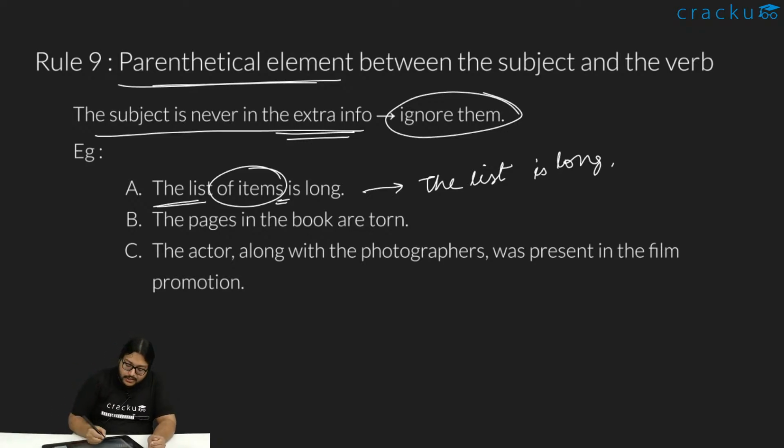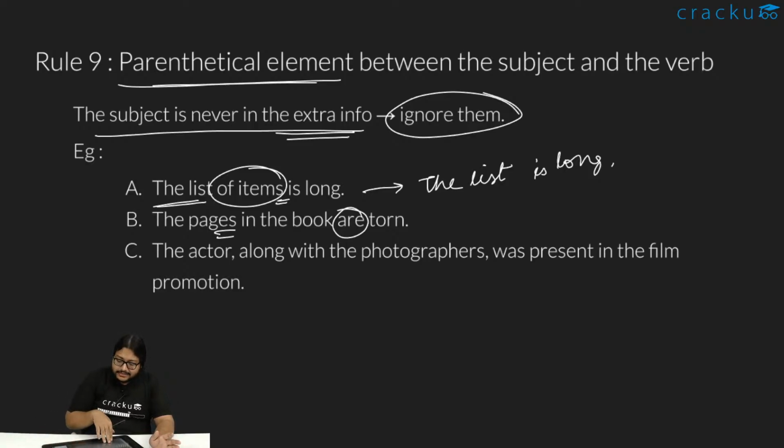See, the pages in the book are torn. What is the sentence about? The sentence is about the pages. Where are the pages? The pages are in the book. One book, fine. But what is the sentence about? What is the subject? The subject is the pages. Pages is a plural thing. So because pages is plural, we'll use are instead of is.